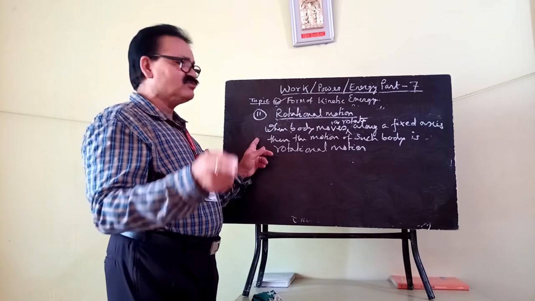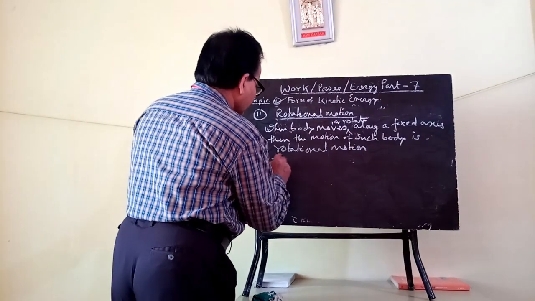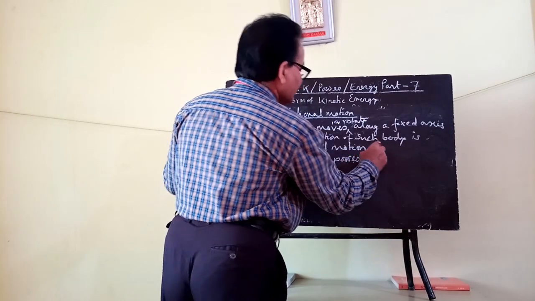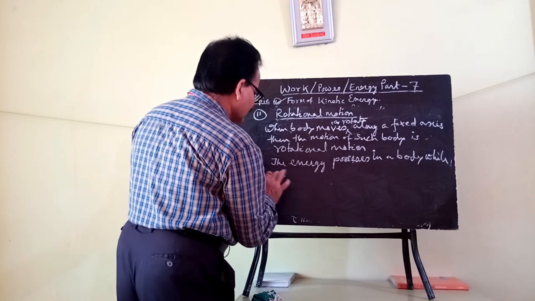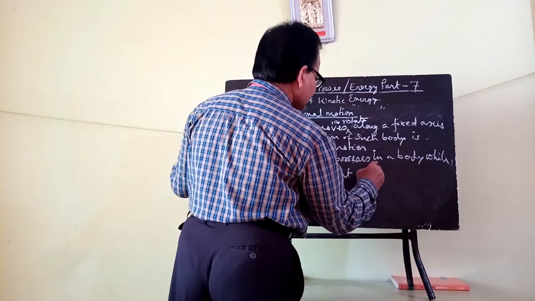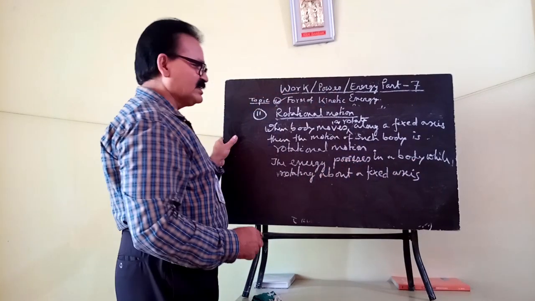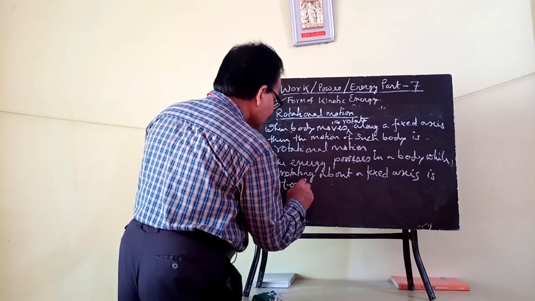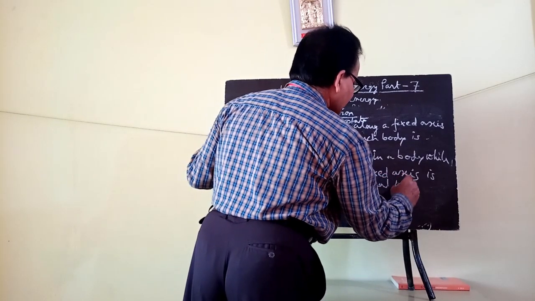And when a body rotates about a fixed axis, the motion of that body is rotational motion, and the energy possessed by a body while rotating about a fixed axis is termed as rotational kinetic energy. Rotational kinetic energy.